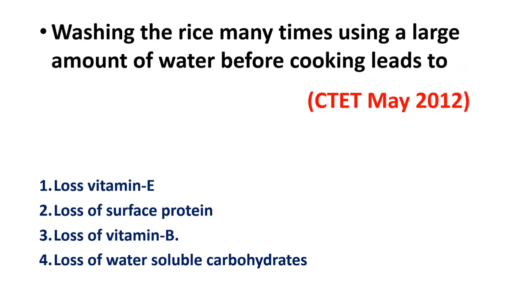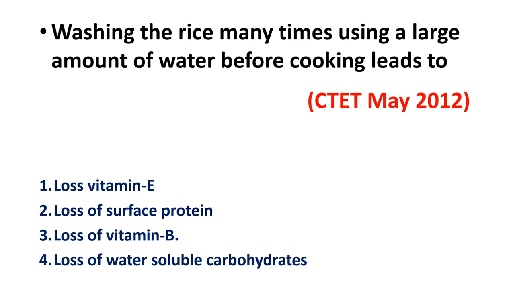Washing the rice many times using a large amount of water before cooking leads to loss of vitamin E, loss of surface protein, loss of vitamin B, loss of water soluble carbohydrates. Here they are asking what is the effect of washing rice many times using a large amount of water before cooking.